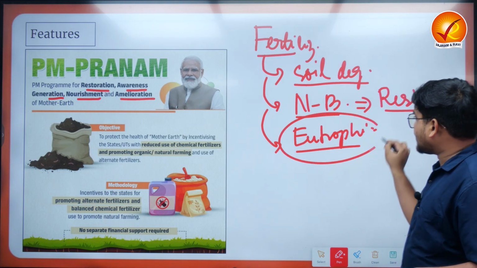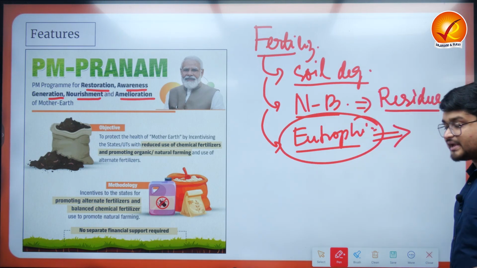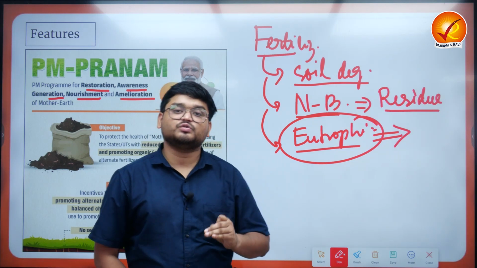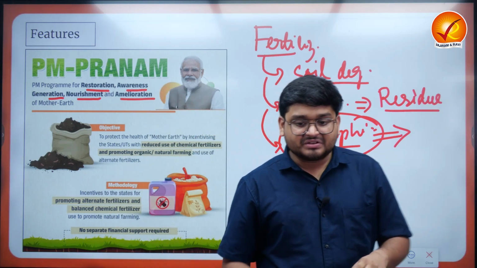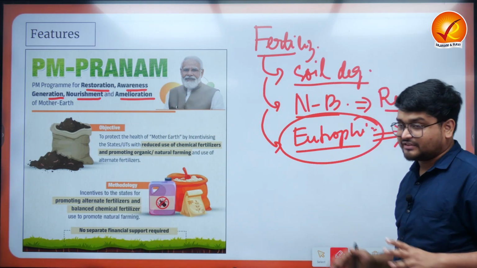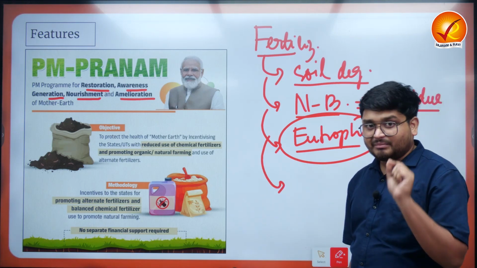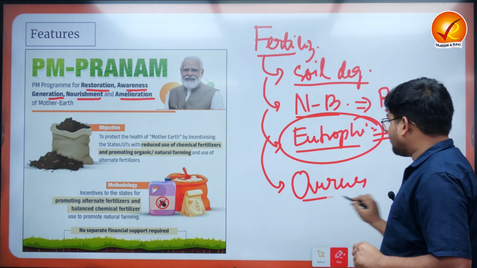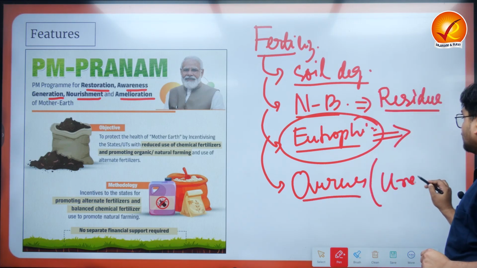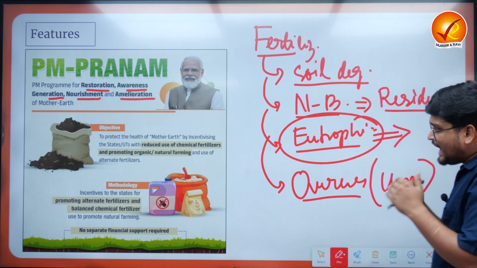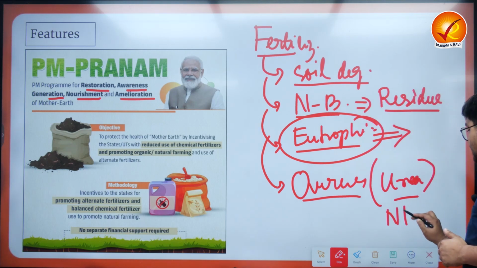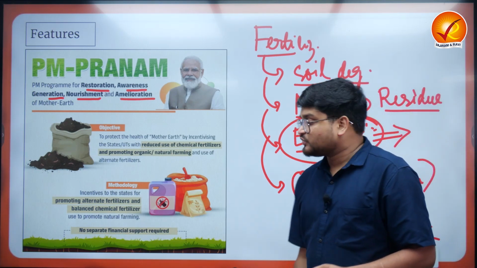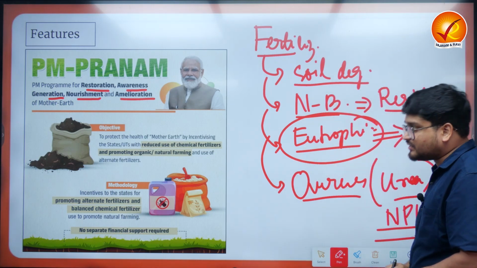Now, in the comment section, can anyone tell me what you mean by eutrophication and why this is a very important and serious issue in the nation? So these are the various issues with reference to fertilizers. Apart from this, the farmers also try to overuse fertilizers, particularly fertilizers such as urea and NPK, which are not used in a proper ratio. So these are the various issues with reference to fertilizers in the nation.